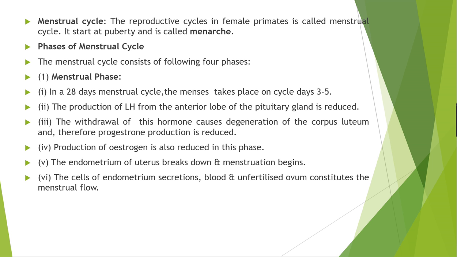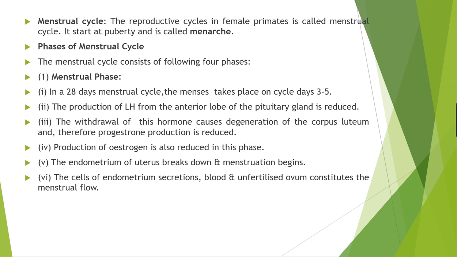Whatever cyclic changes occur in the reproductive organs of female primates. Okay, I am talking about primates. Primates means which animals come here, like monkeys, apes and human beings, and all female primates have the menstrual cycle.